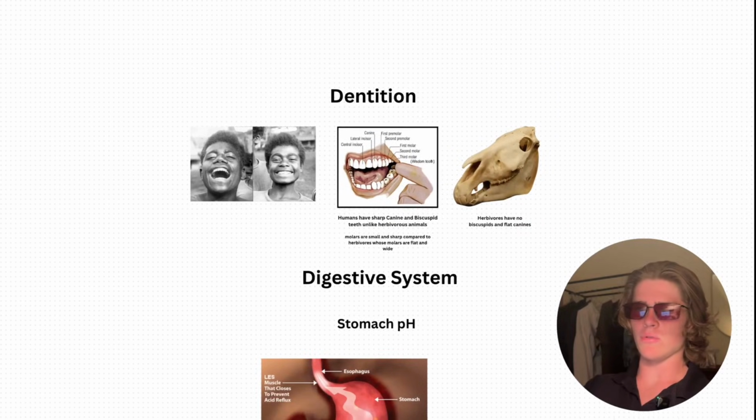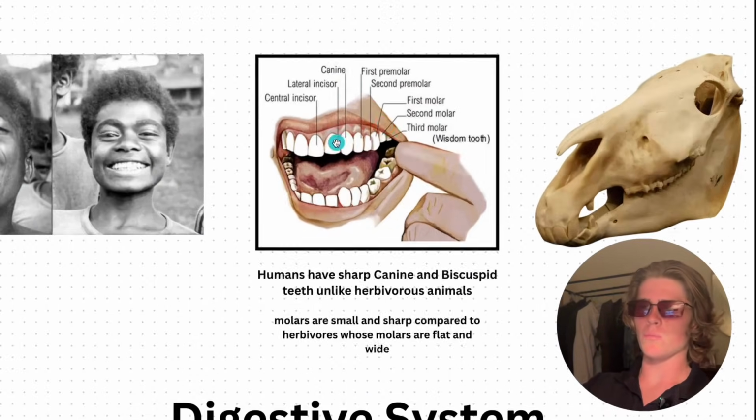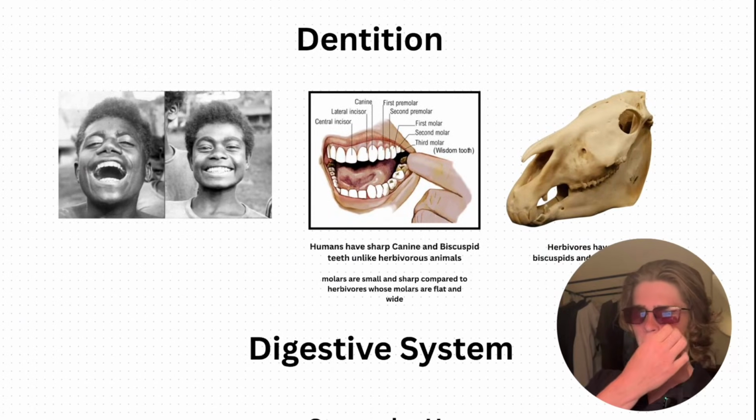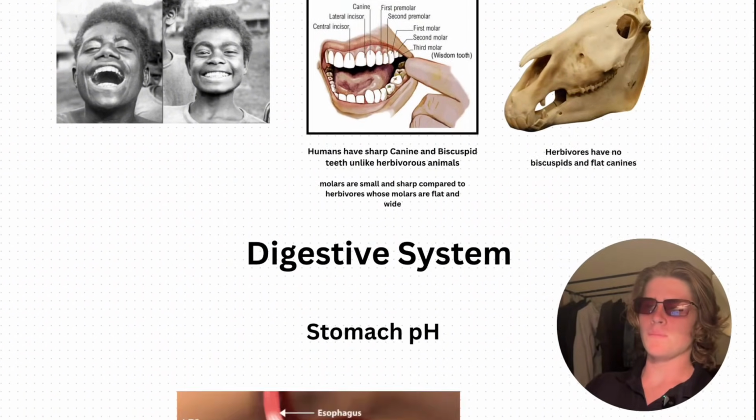Next is the dentition, or the dental structure. You can see this is a human dental structure. We have, let me zoom in a bit, sharp canines and sharp bicuspid teeth, unlike herbivorous animals which have flat canines and don't have bicuspid teeth. Humans' molars are also very sharp and small, like skinny, compared to herbivorous animals whose molars are flat and wide.